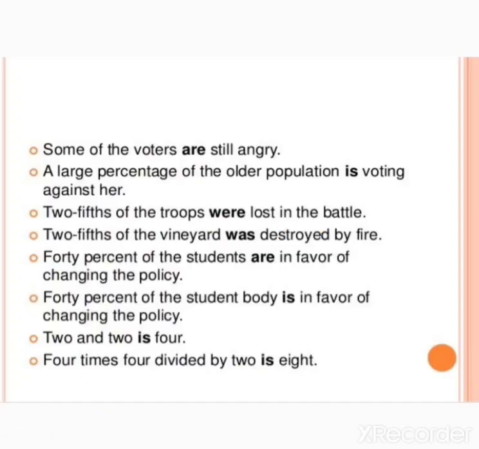Some of the voters are still angry. Voters, plural number, so are. A large percentage of the older population is voting. So that is why is. 2/5 of the troops, that is why were. 2/5 of the vineyard, vineyard is singular number, so that is why was. 40% of the students, plural number, so that is why are, in favor of changing the policy. 40% of the student body, singular number, so that is why is. 40% of the student body is in favor of changing the policy.